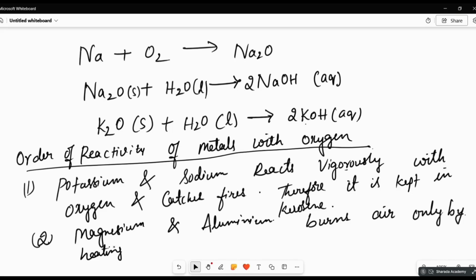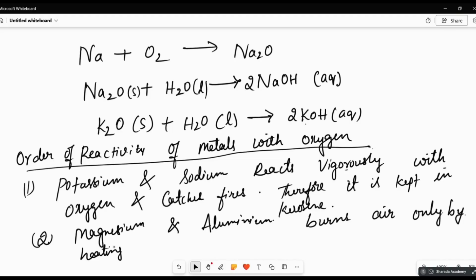After that, further oxidation will not happen because it acts as a protective layer. Similarly, when you expose aluminium to the air, a very thin layer of aluminium oxide is formed, and that acts as a protective layer.